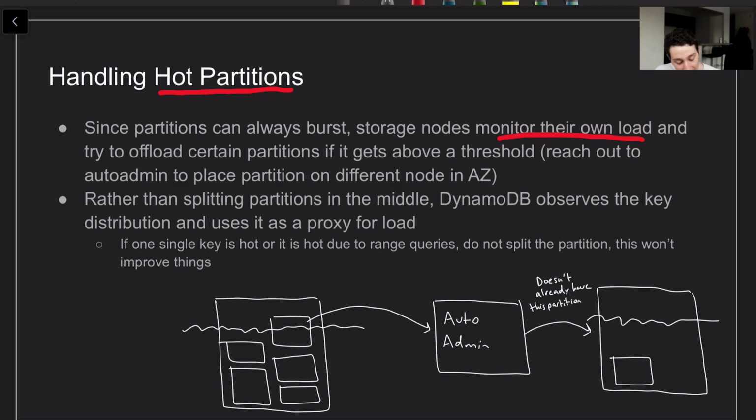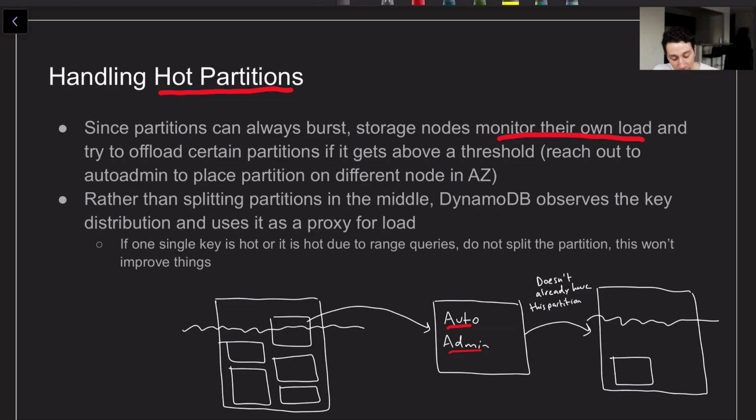The way they'll do that is they'll communicate with this auto admin component, and the auto admin component will say, okay, either I have to do some partition splitting or some partition moving, and what I'm going to do is move the extra load to another storage node in the availability zone that doesn't already hold that partition. The reason being, you don't want the same partition stored twice on the same storage node, otherwise the entire point of getting quorum writes is mitigated significantly.